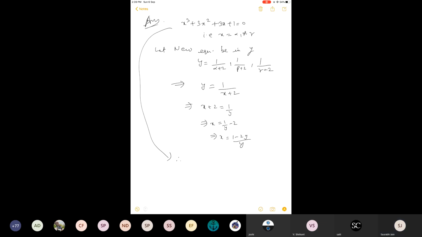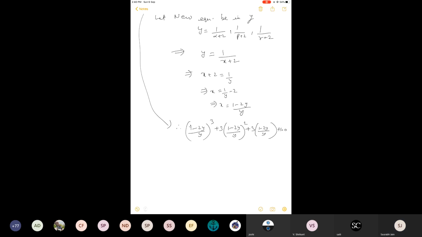Therefore, (1 minus 2y) upon y whole cube, plus 3 into (1 minus 2y) upon y whole square, plus 3 into (1 minus 2y) upon y, plus 1 equals 0. Now if you observe the denominators of every term, the first term has denominator y cube, the second term y square, the third term y, and the fourth term is 1 only.